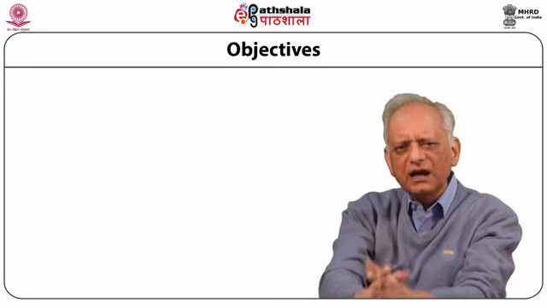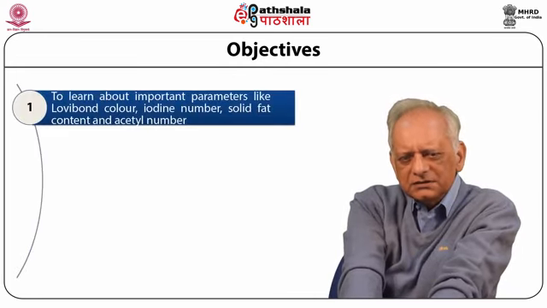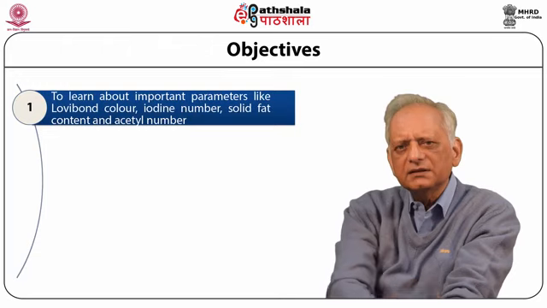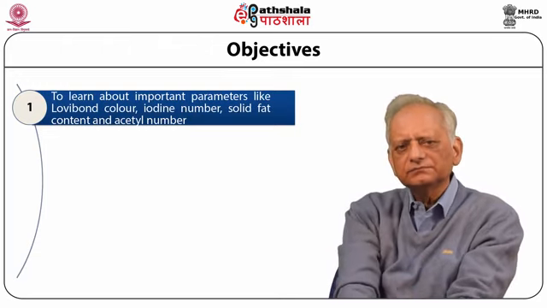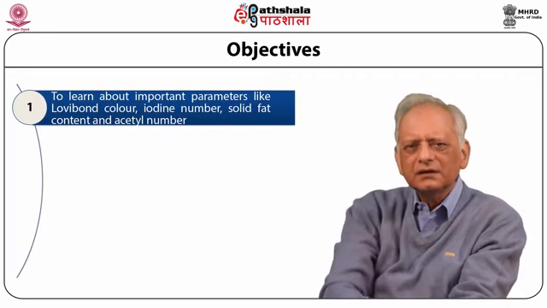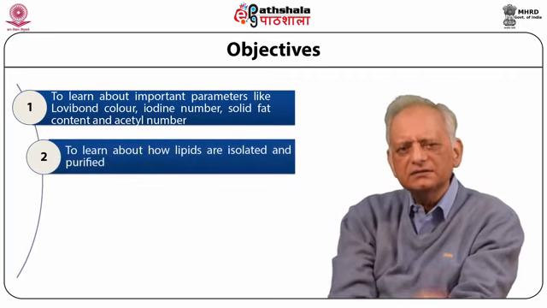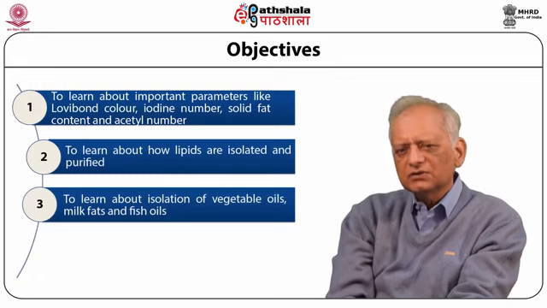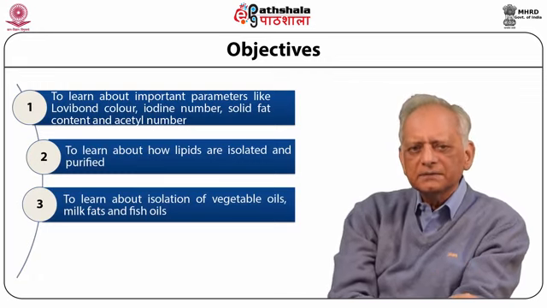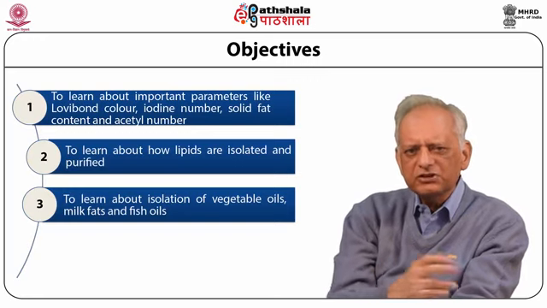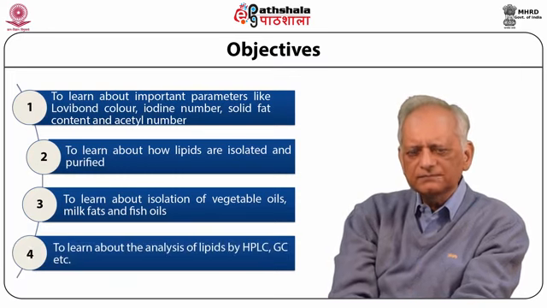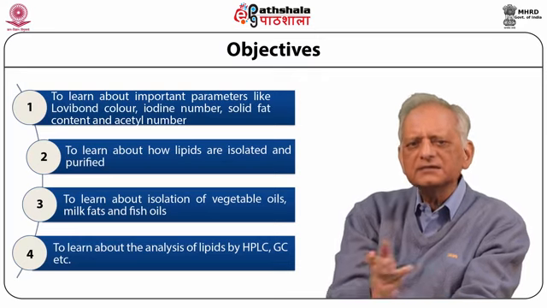So the objectives of this module are to learn about important parameters like Lovibond color, iodine number, solid fat content and acetyl number, to learn about how lipids are isolated and purified, also to learn about isolation of vegetable oils, milk fats and fish oils, and to learn about analysis of lipids by HPLC, gas chromatography, etc.